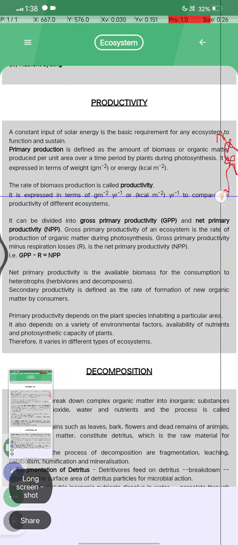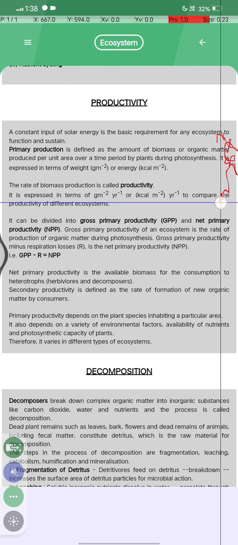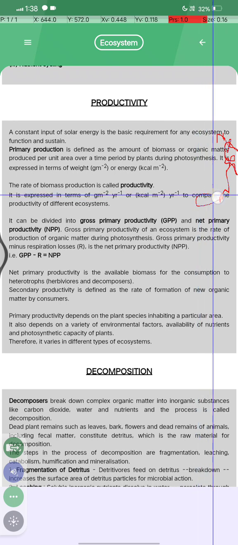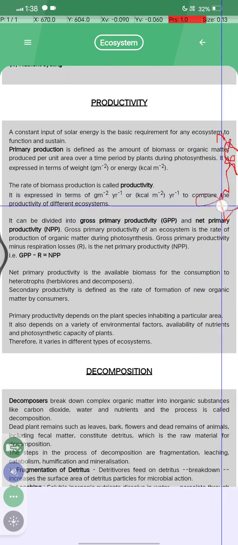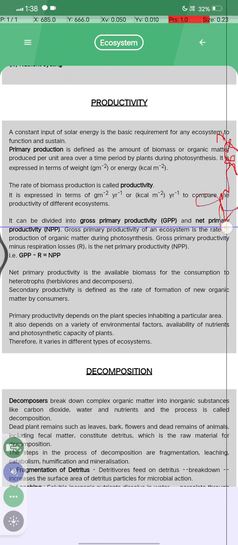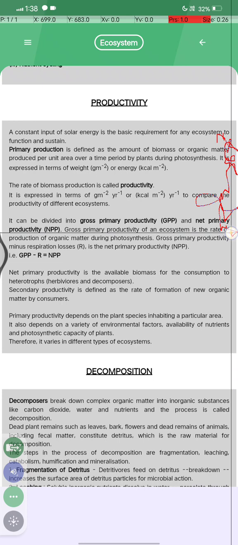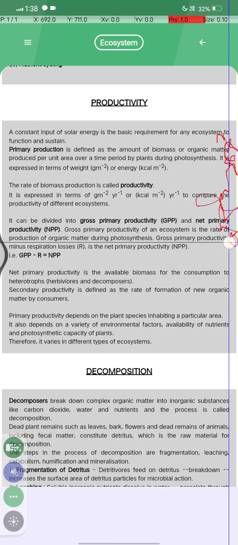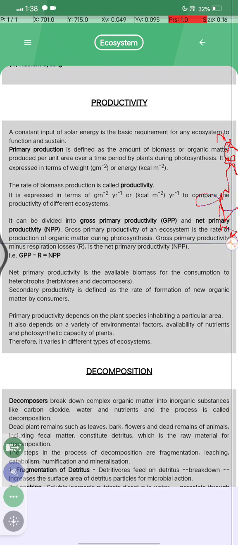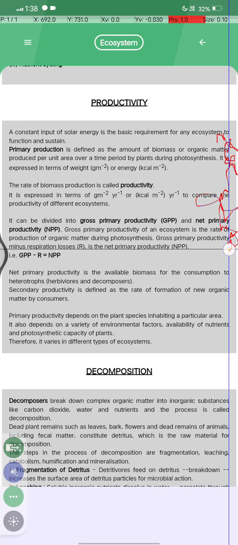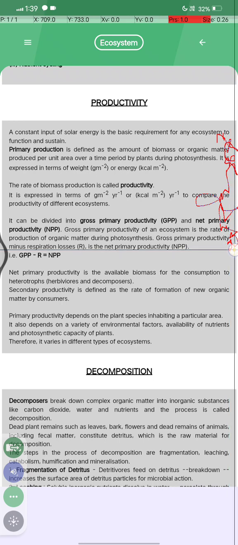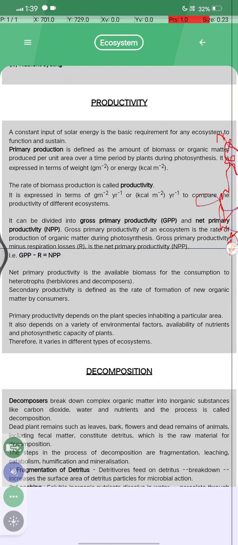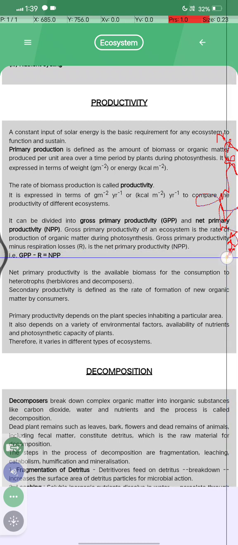It is expressed in terms of gram per meter square per year. इसका यूनिट भी याद कर लीजिए. And we compare the productivity of different ecosystems. It can be divided into gross primary productivity GPP and net primary productivity NPP. The gross primary productivity of an ecosystem is the rate of production of organic matter during photosynthesis. Gross primary productivity minus respiration loss R is the net primary productivity NPP, that is GPP minus R is equal to NPP.